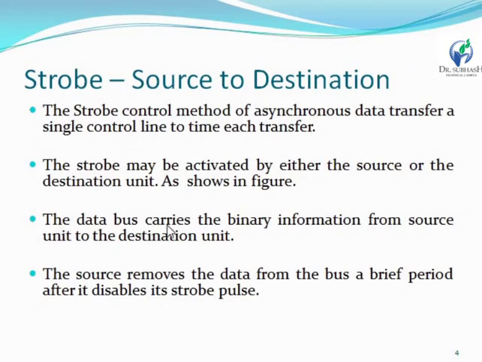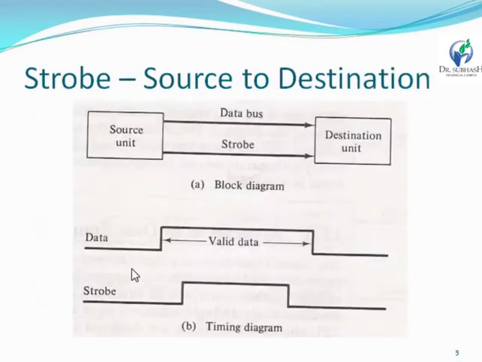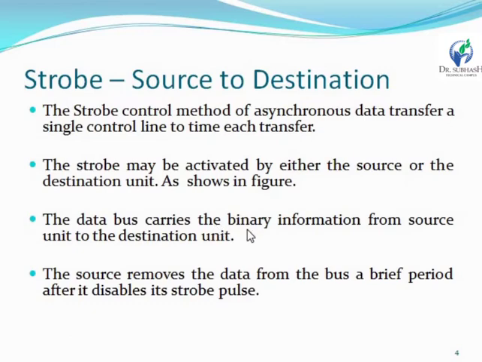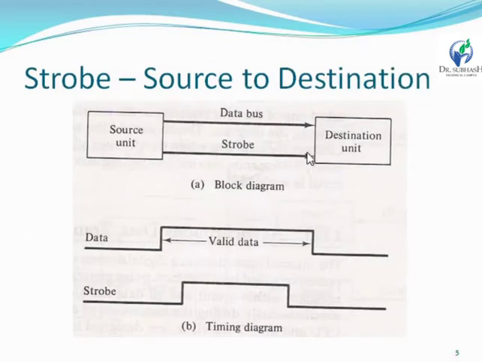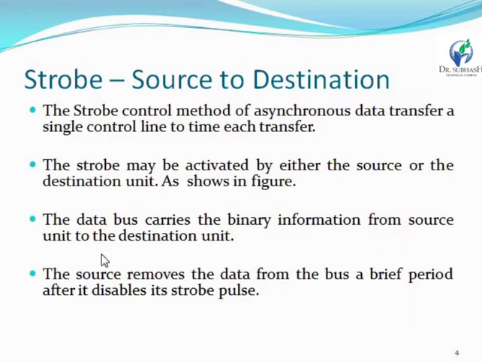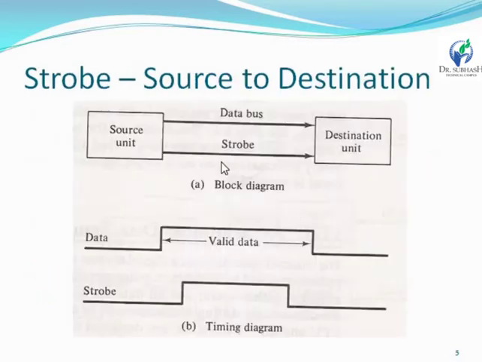The data bus carries the binary information from the source unit to the destination. What is the data bus? The data bus carries the binary information from source to destination. It means the data transfer between source and destination happens on the data bus. The source removes the data from the data bus a brief period after it disables the strobe pulse signal. It means the strobe will be disabled in the source unit, then the data transfer will be stopped.